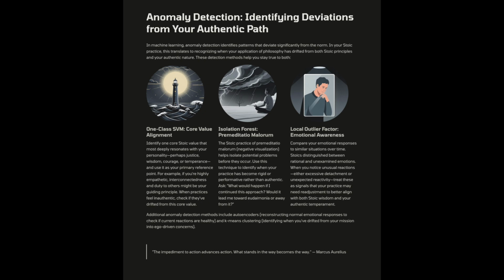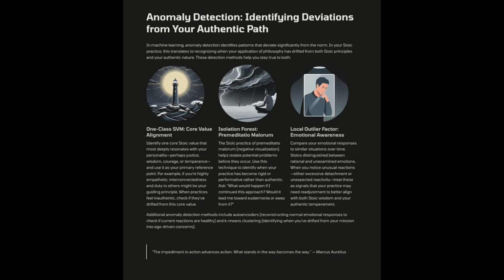Ancient Stoics advised the practice of premeditatio malorum, imagining difficulties, as a method to train resilience. Premeditatio malorum appears to reflect the isolation forest by detaching the magnitude of a worst-case scenario, reminding us that what truly falls in our control are our thoughts, actions, and duties. Local outlier factor implies comparing the density of a cluster to that of its neighbors. Anomalies can be identified through a lower density than that of neighbors.